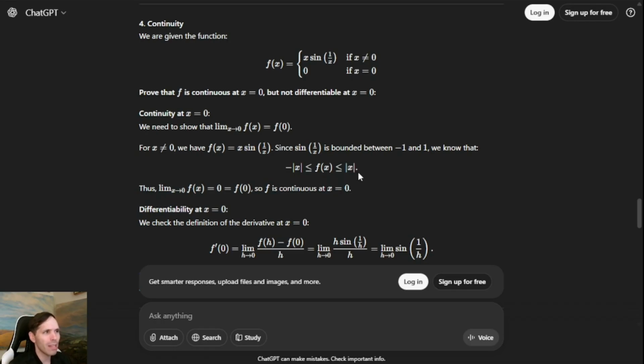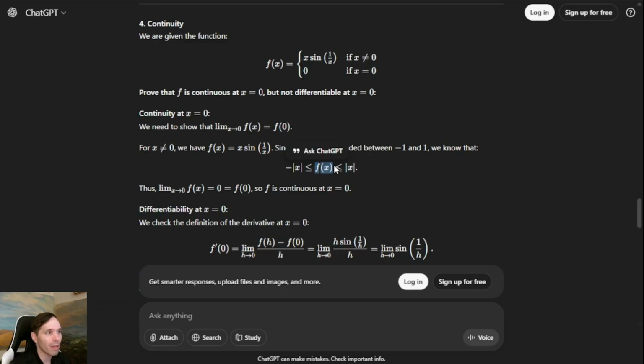If I wanted to be nitpicky about this answer, I would probably say that they didn't really connect these last two steps, that once we have this, we can utilize, I think it's called the squeeze theorem, and take the limit of both of these outer parts, show that the limit as minus absolute value of x goes to 0 as x goes to 0, and similarly for the top end.